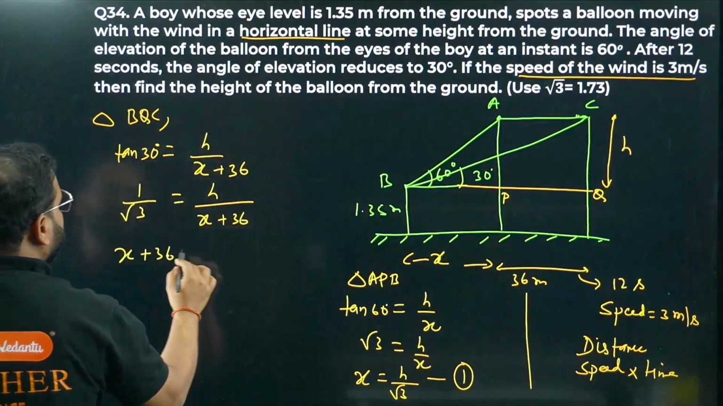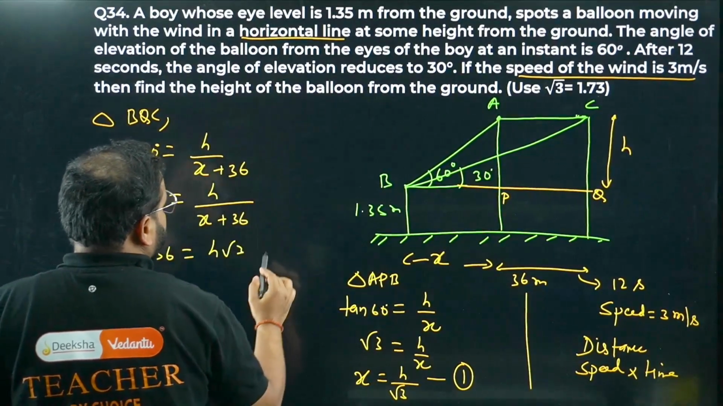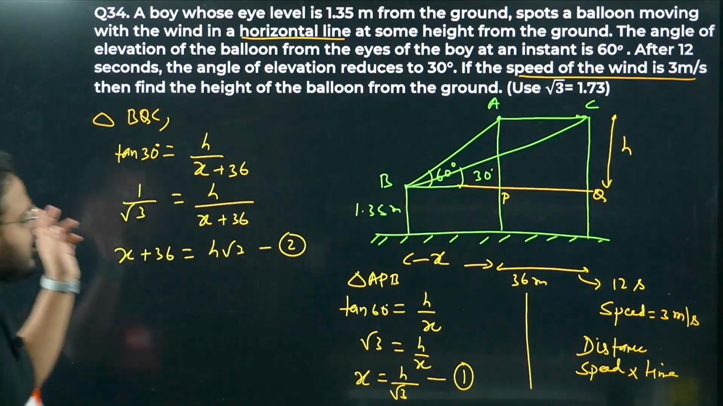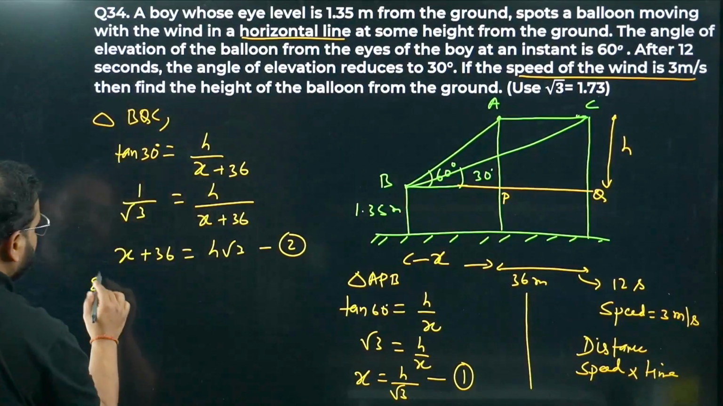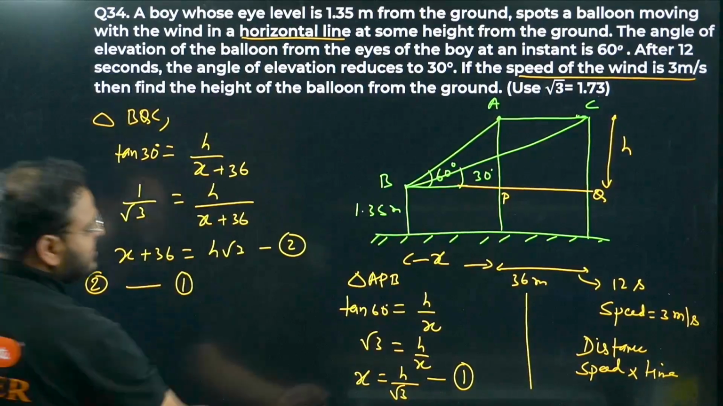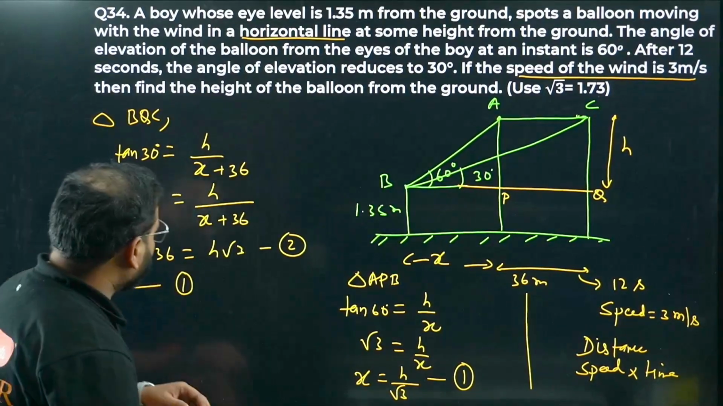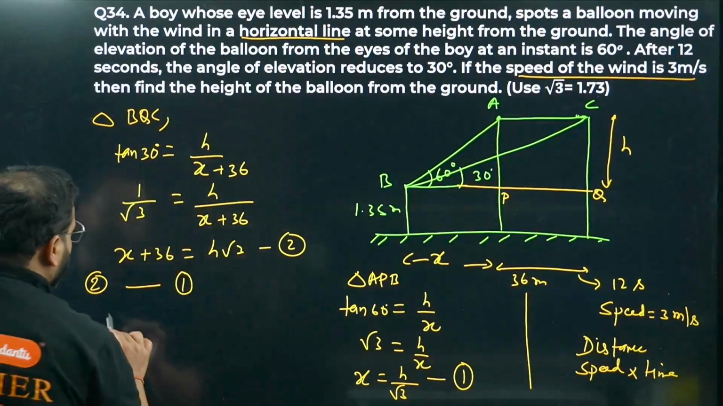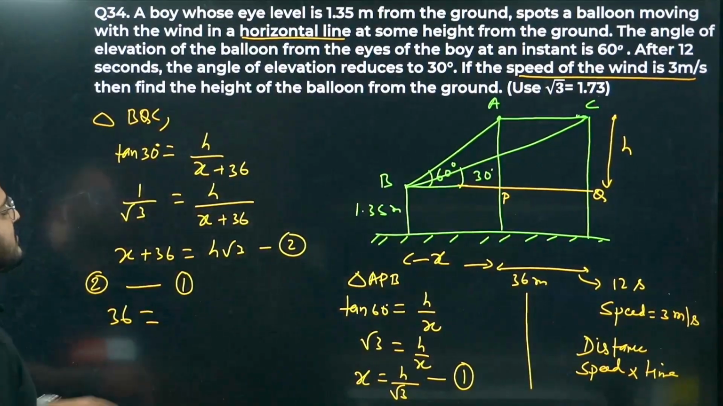x plus 36 equals h root 3. Equation number 2. Subtract equation 2 and 1, so write like this: equation 2 minus equation 1. Look at only the LHS side: x plus 36 minus x, how much is that? Simply 36. RHS side, h root 3